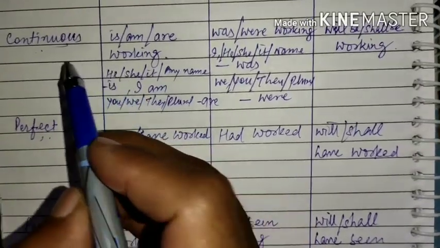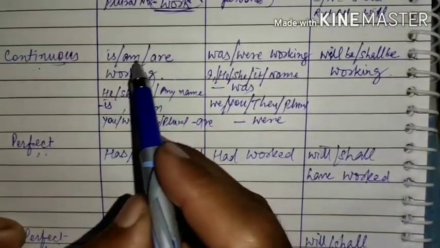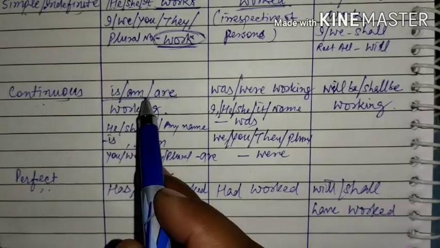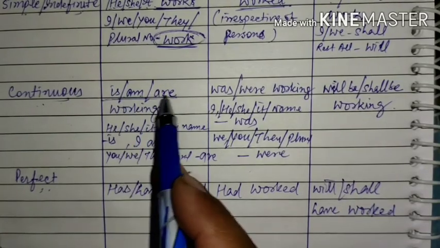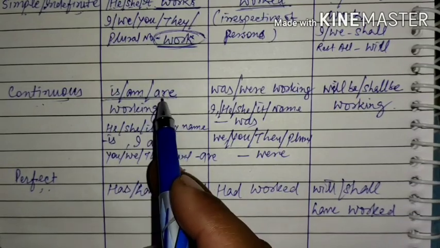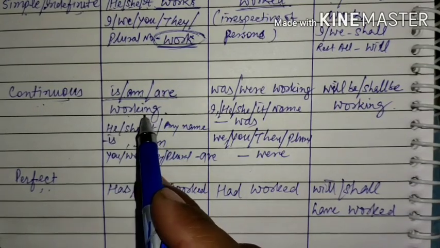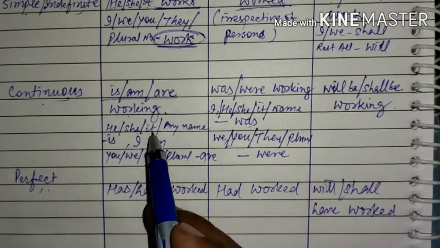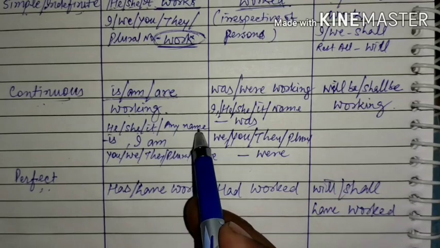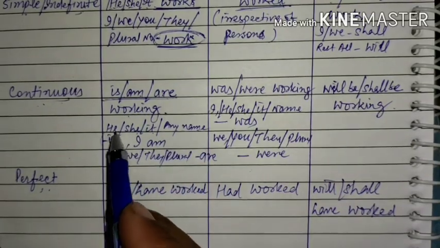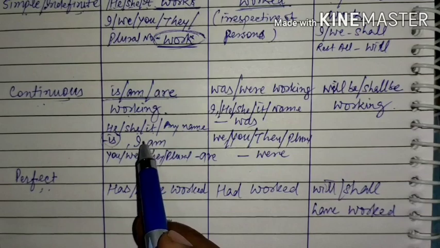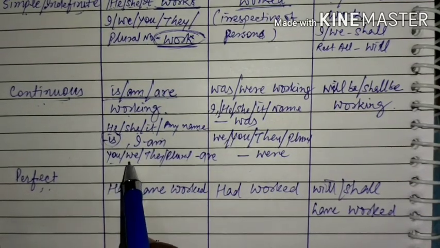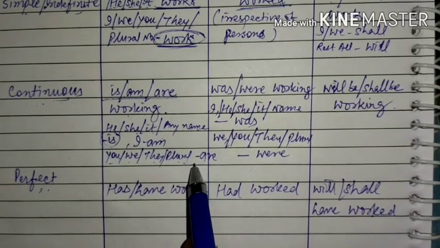If we talk about continuous tense, present continuous, in case of present continuous, helping verbs are used. Is, am and are are the helping verbs used in present continuous tense with verb first form plus ing, right? With he, she, it, or any name, is will be used. With I, am is used, and others, that is you, we, they, and any plural number will be followed by are.